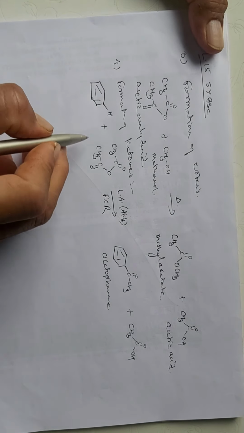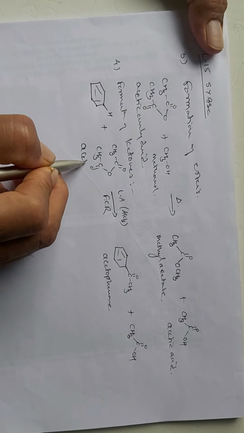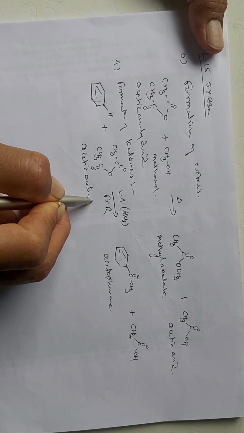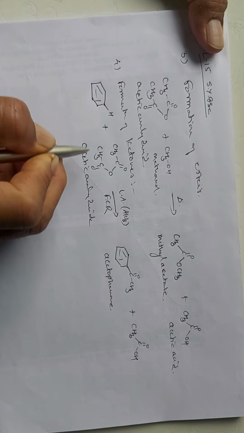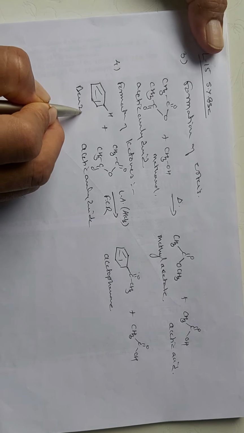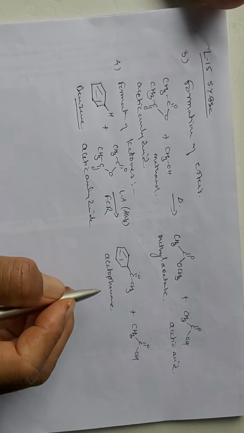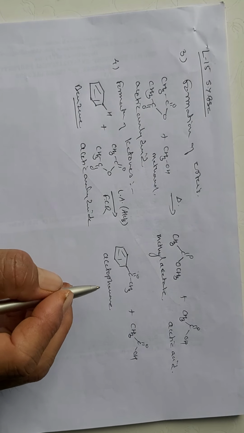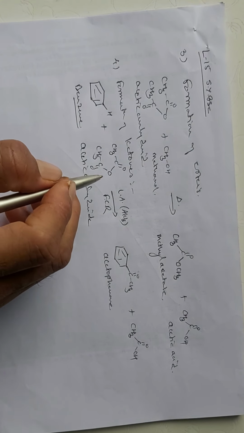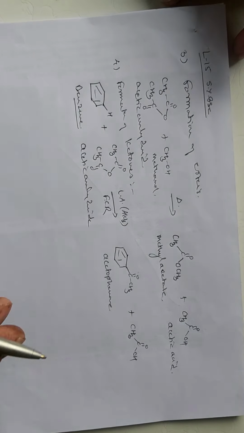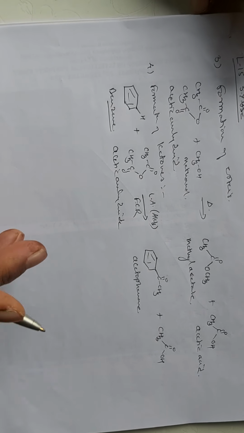So here the reaction of acetic anhydride with benzene gives you, means it's a Friedel-Crafts reaction, that is the electrophilic substitution is also carried out by using acid anhydride instead of acid chloride. So here we conclude with the reactions of your anhydrides.